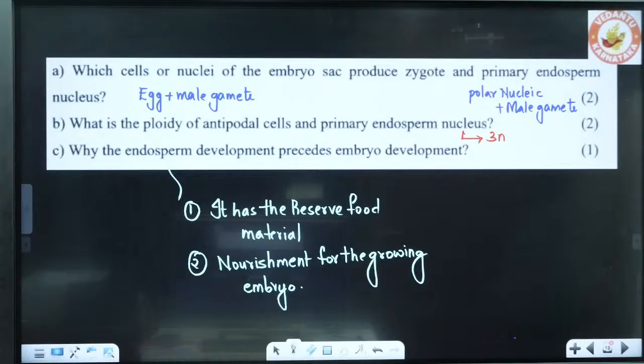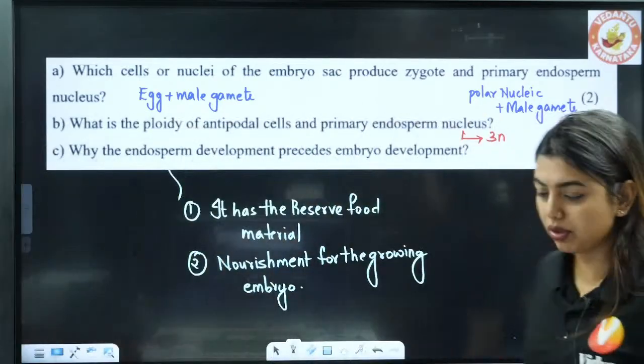Okay, done. Okay, so nourishment for the growing embryo. Done.